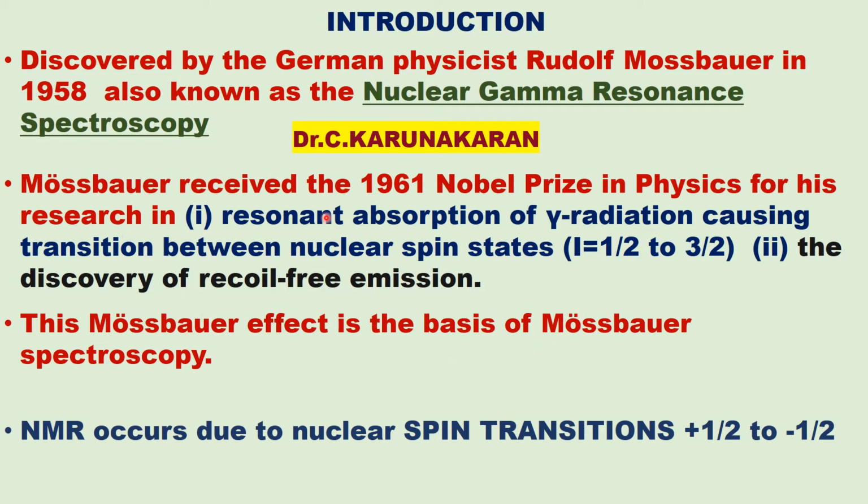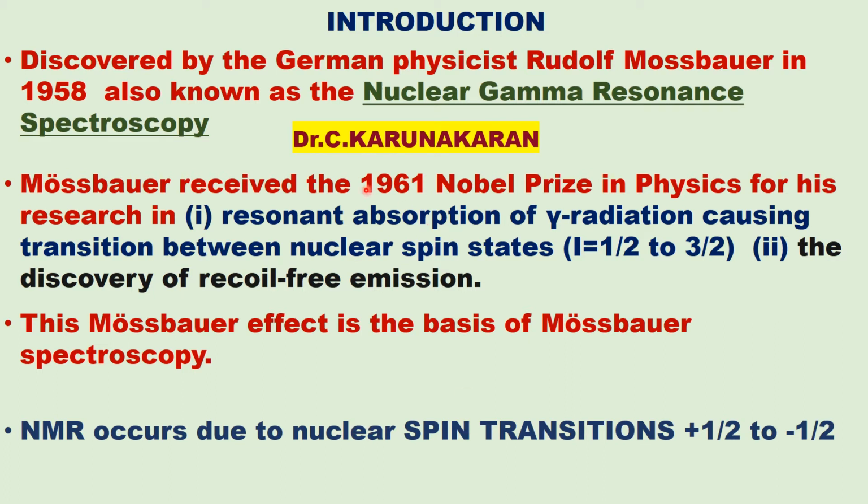What is called the Mössbauer effect? It involves resonant absorption of gamma radiation, causing transition between nuclear spin states, causing nuclear energy level transitions, that is I equal to 1/2 to 3/2. And the discovery of recoil-free emission, or recoilless emission, we will study further. We will explain. This effect is called the Mössbauer effect. This is the basis of Mössbauer spectroscopy.